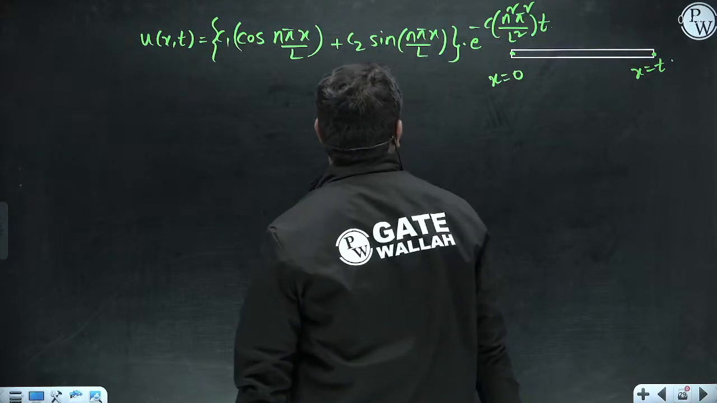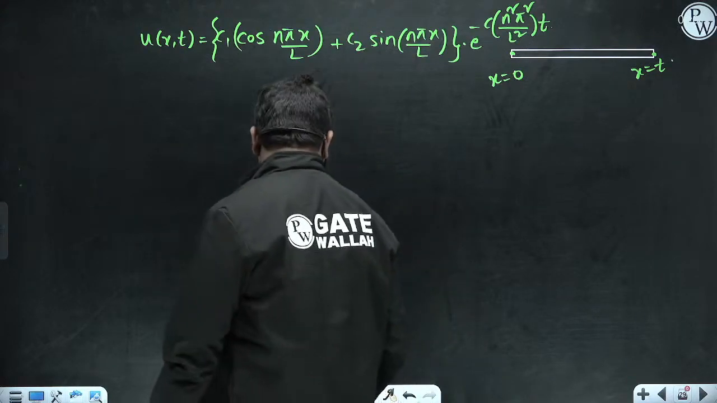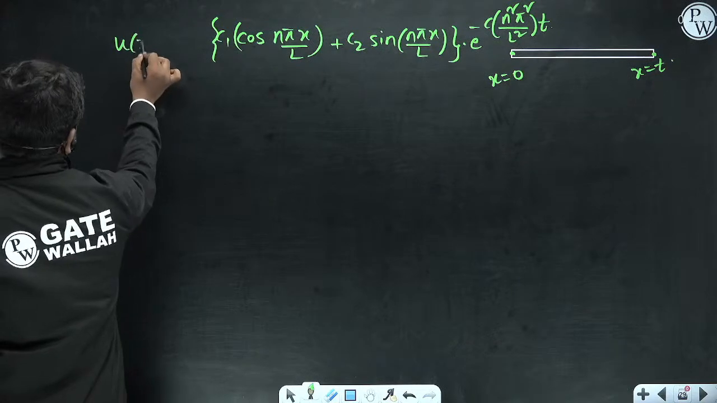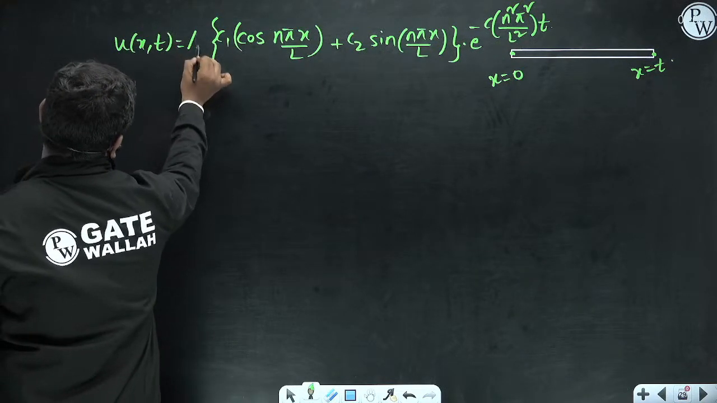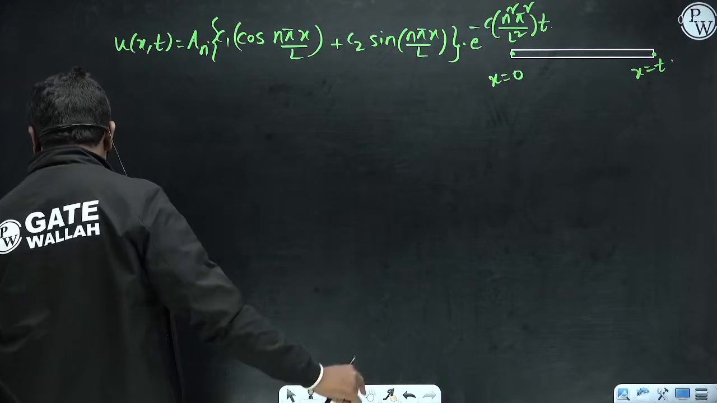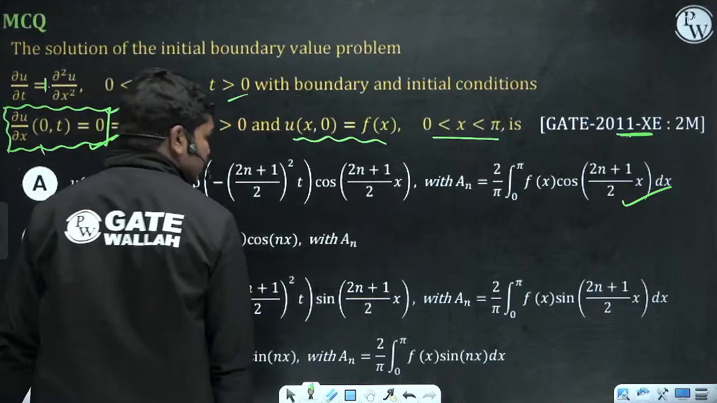Okay, so this is the normal solution of any heat equation, and there is one constant also: u of x comma t is equal to an. So this is the actual equation. Now, if this is the actual equation, instead of putting in the values directly, let us